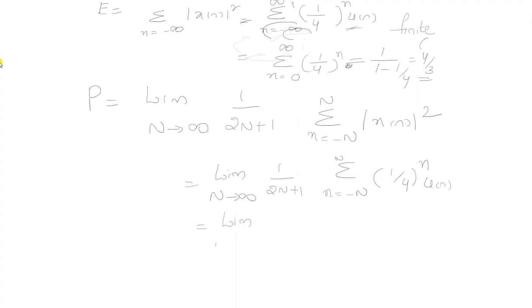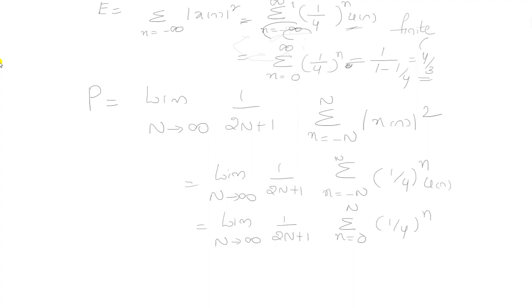So the limit as n tends to infinity of 1 by 2n plus 1, sigma n equals 0 to n, of (1 by 4) whole to the power of n. Why? Because we are implementing the unit step function in this sigma.